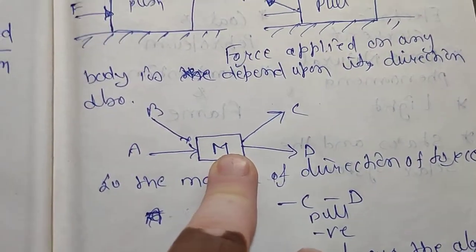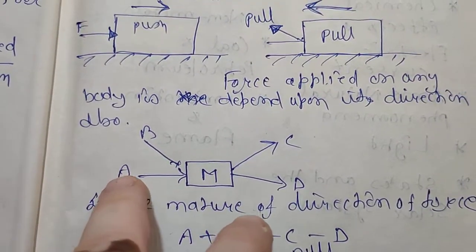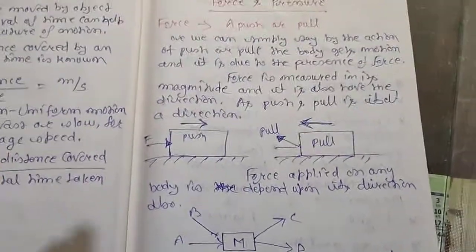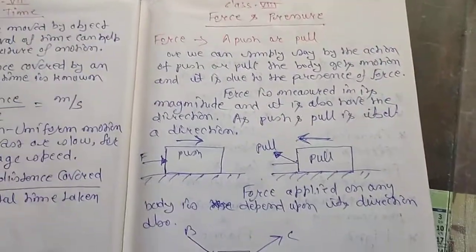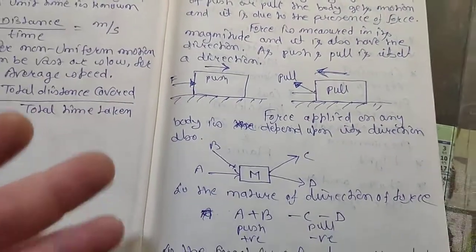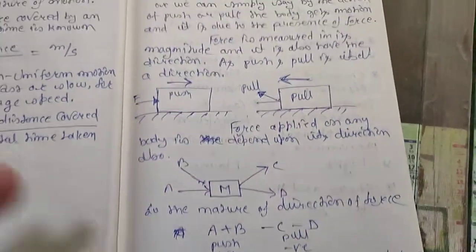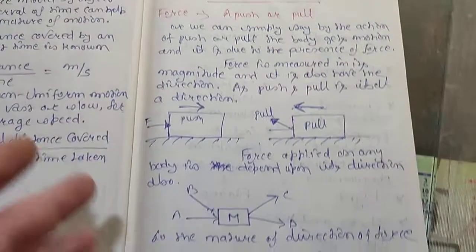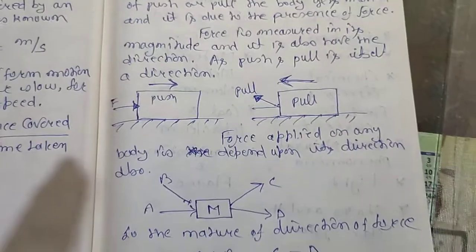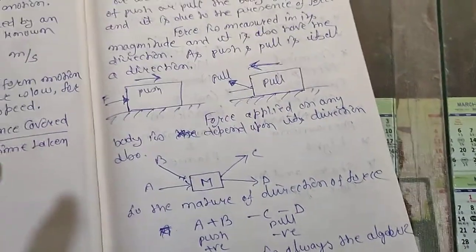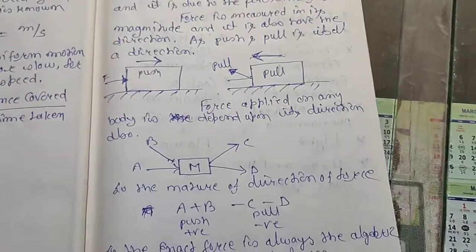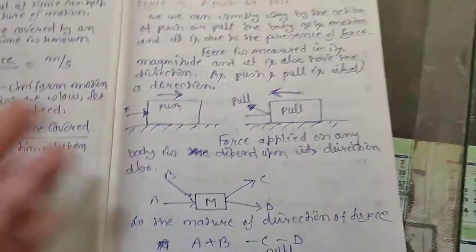Here I have taken a block of mass m, and we are applying forces a, b, c, d. If you are applying two or more than two forces on any block, in which direction will the body move? Whichever force is greater, the body will move in that direction only. How do we find this? It is the algebraic sum of all the applied forces on the particular object. Suppose you are pulling something with a string, and the string also applies its own force, but at a certain time it starts breaking, because its strength is lost and your force is more than that force.